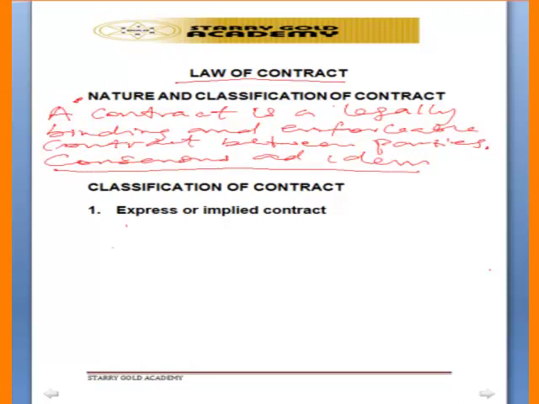The minds of the parties, not only by what they are saying, either what they have written down or what they are saying with their mouth, but also their minds must follow whatever they are saying. That means that whenever they are agreeing on a particular thing, there must be an agreement through words or through a written document, and also through the mind. So the minds of the parties must agree together.